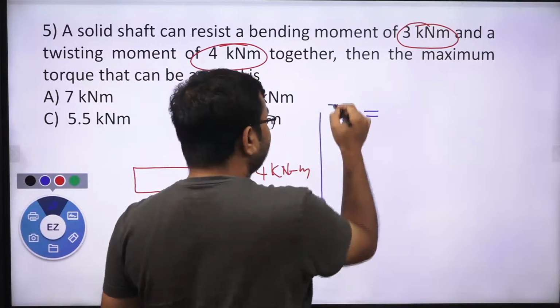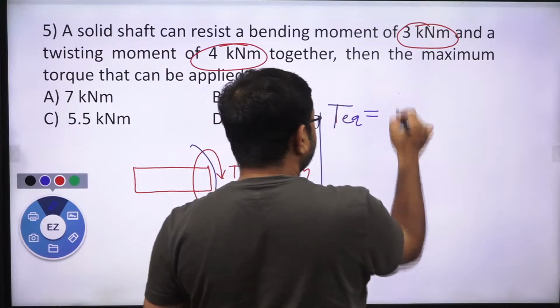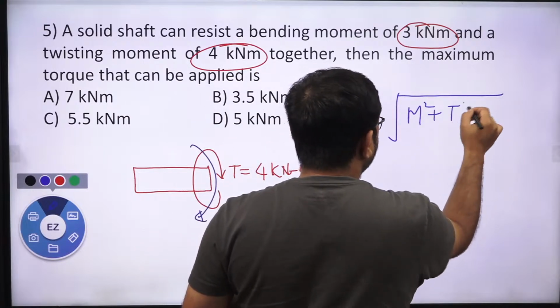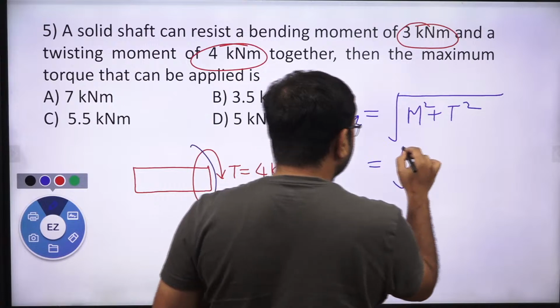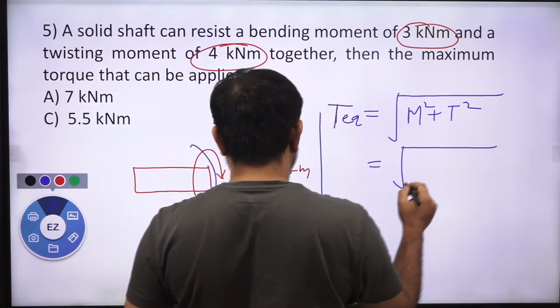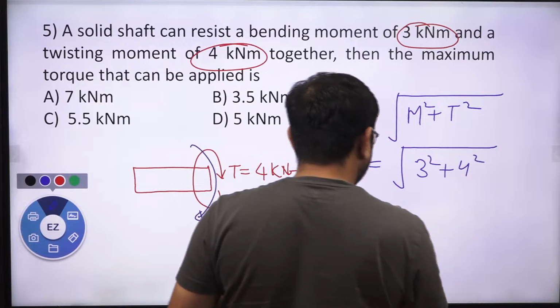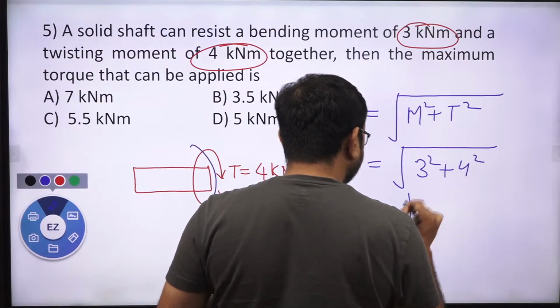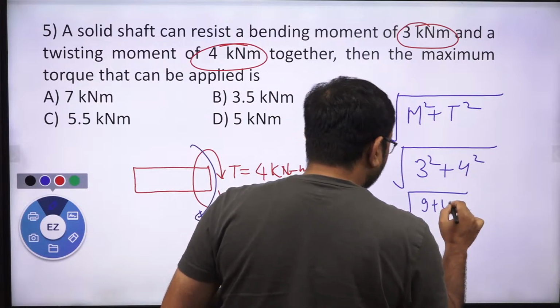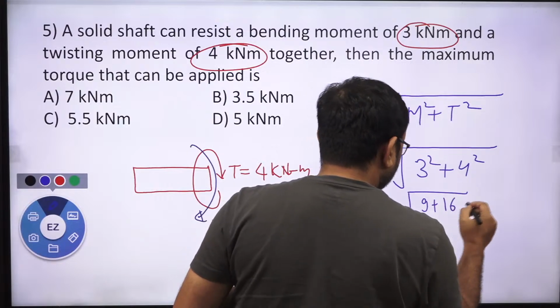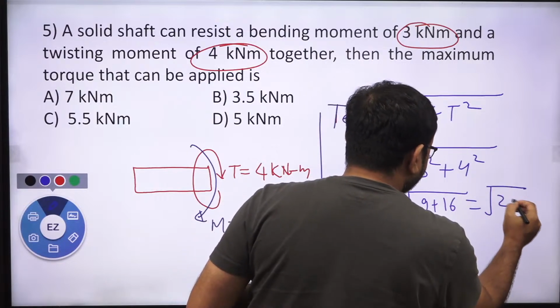The equivalent twisting moment is nothing but the square root of M square plus T square. Yes or no? So you just put the values of M square and T square, then you can get the answer. 3 square plus 4 square, so here we get 9 plus 16, which is the square root of 25.